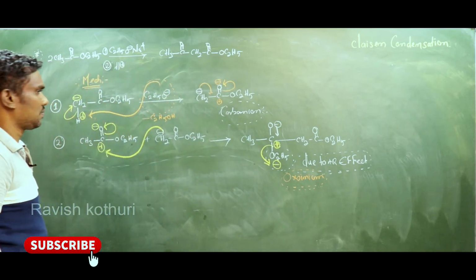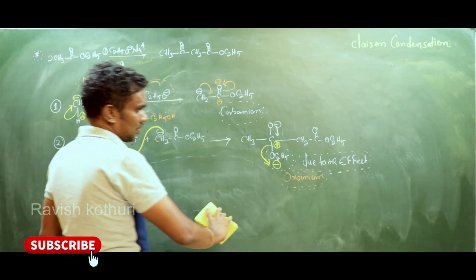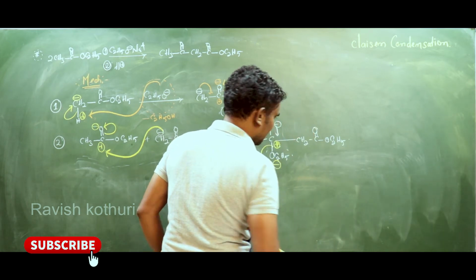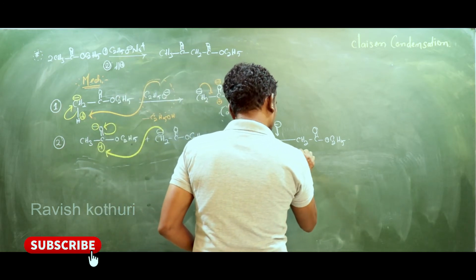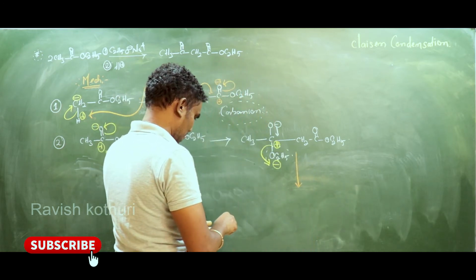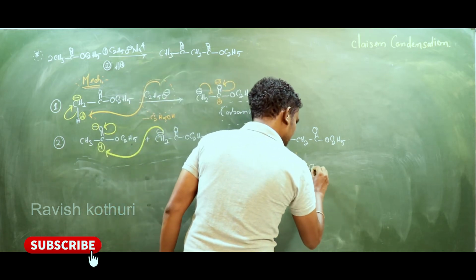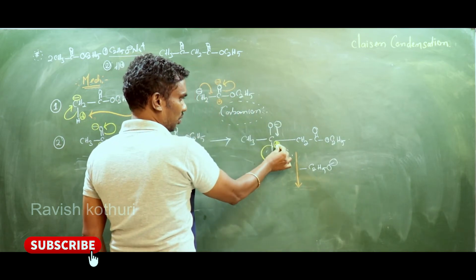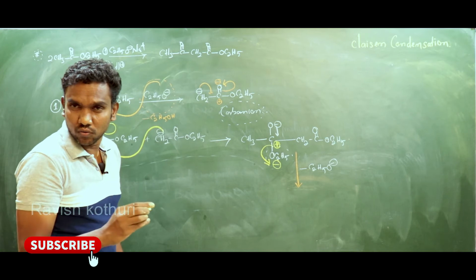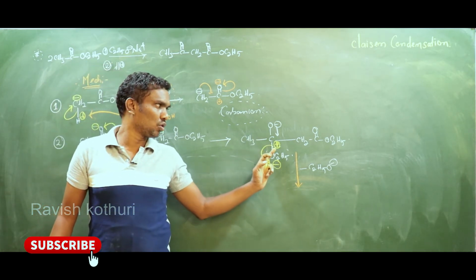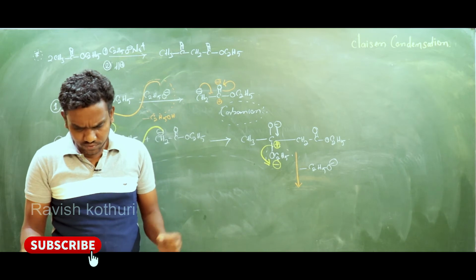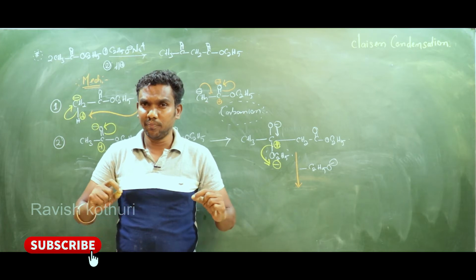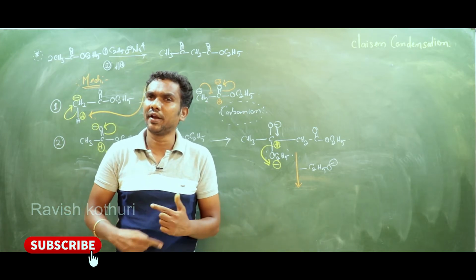Now see the third step. Here we lose C2H5O minus. Now, one negative and one positive becomes one bond. My dear students, if on adjacent atoms there is one negative and one positive charge, it becomes one bond.